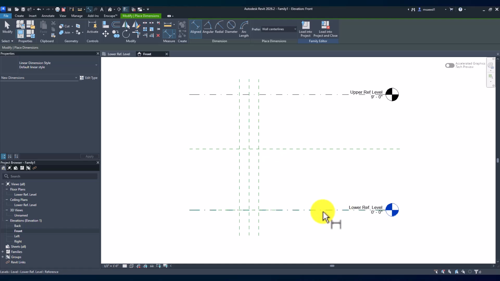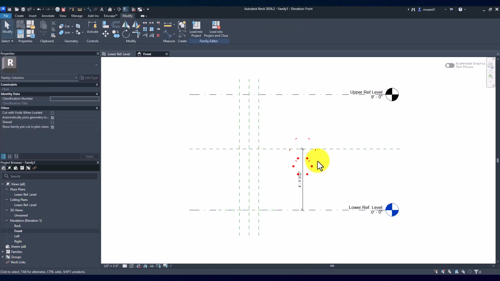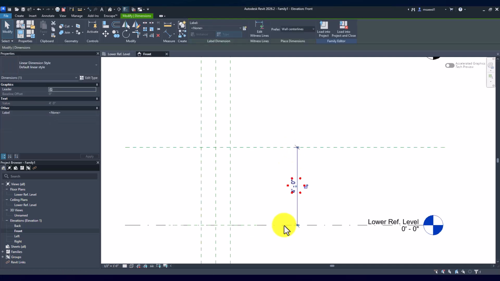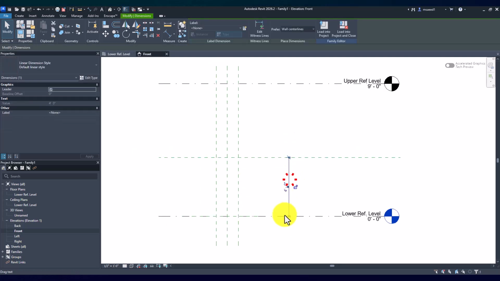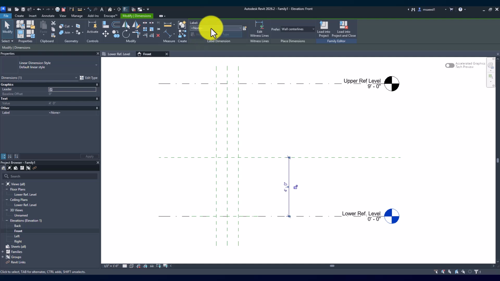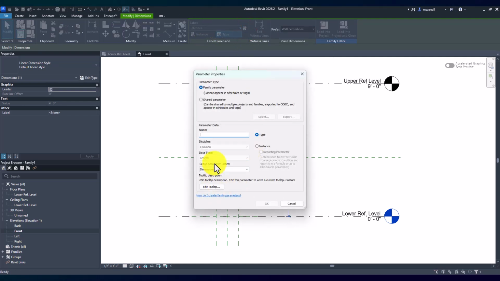We're gonna go from a lower reference level to that reference plane, top of base, that I just created. Okay, I'm gonna set this at about 4 feet. Again, we're going to make this a parameter so we can manipulate this later on, but you can set it up to whatever you like right now. I like it as 4 feet, so I'm going to leave it at that. Select the dimension, click up here in the label section to create a new parameter, and we're just going to call it base height. Okay, we'll leave it as a type instance and we'll hit OK.